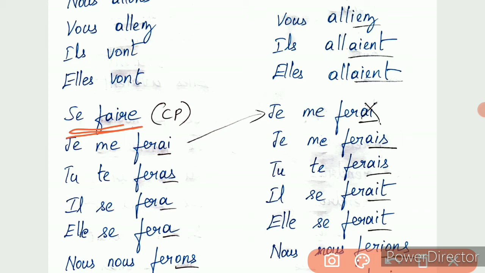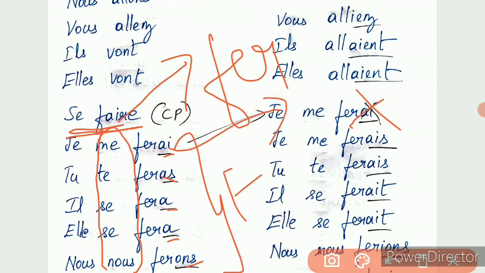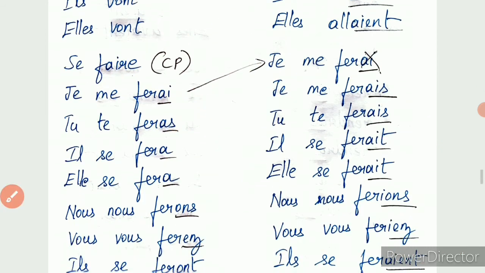Faire is a pronominal verb, a reflexive verb, so for this you are adding this one. And for the faire verb, the radical is fer. Then you are adding the future endings, and from this you bring out je ferai, remove ai and add the conditional endings, which forms the conditional present.